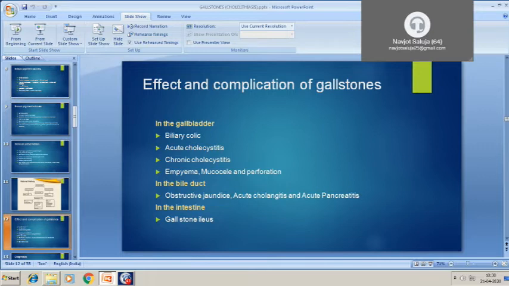So the stone may get impacted in the IC junction, and it can cause obstruction. As we can see, it's written gallstone ileus, but it's not an ileus, because ileus is due to paralysis of the intestine, paralytic ileus. But this is a type of dynamic obstruction in which there is some mechanical obstruction in the intestine.